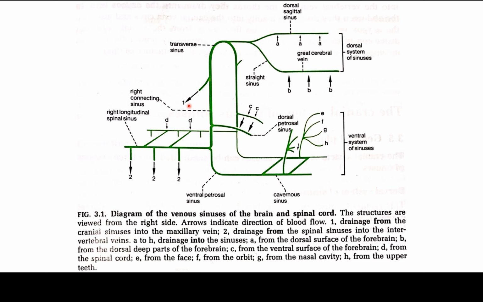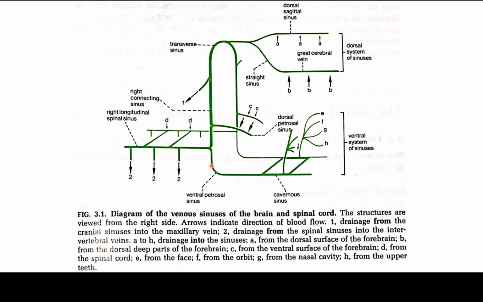The cavernous sinus is strictly a pair of sinuses, but the pair are cross-connected and can therefore be regarded as a median sinus. Dorsal and ventral petrosal sinuses. The dorsal petrosal sinus drains the ventral region of the brain. The ventral petrosal sinus is buried in the bone and simply joins the cavernous sinus to the connecting sinus.